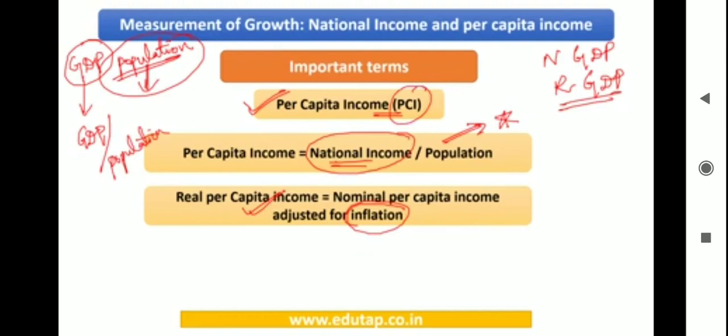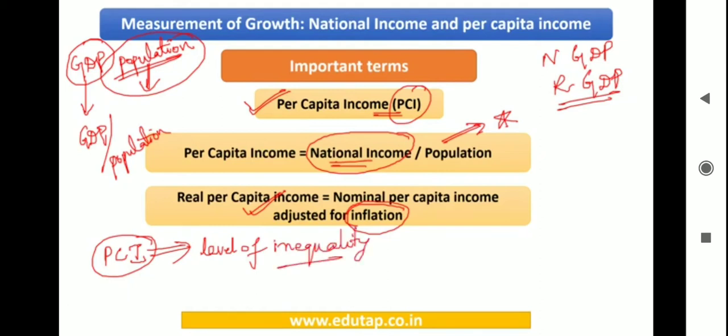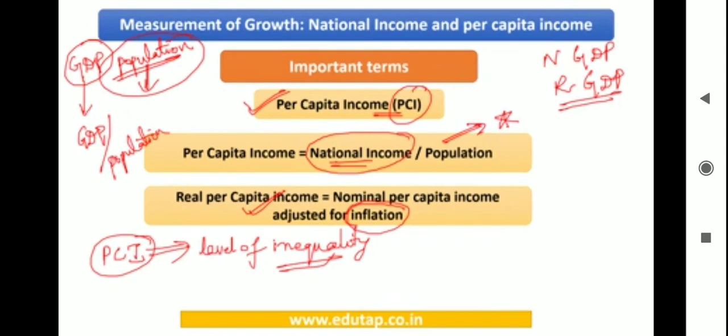But friends, there's one other thing that you need to note: when you come out with per capita income, it also has its own drawback. You cannot find the level of inequality that exists by using per capita income, because it is just going to show you a rough figure where you divide the total by the population, that yes, approximately each person would have this much amount of money. But is that so? We cannot find out the level of inequality that is existing.